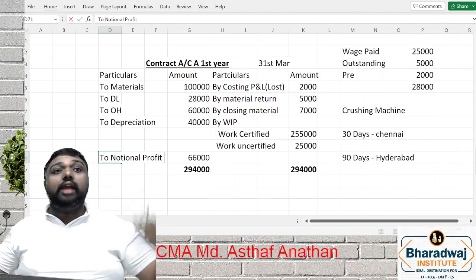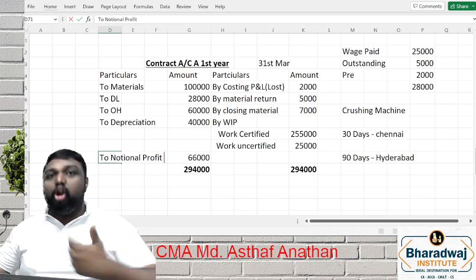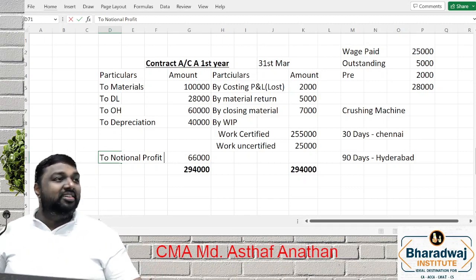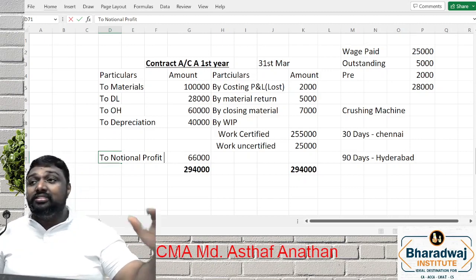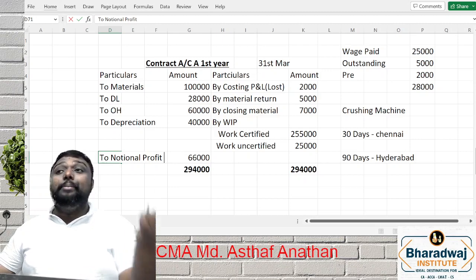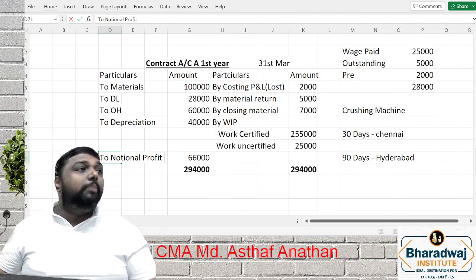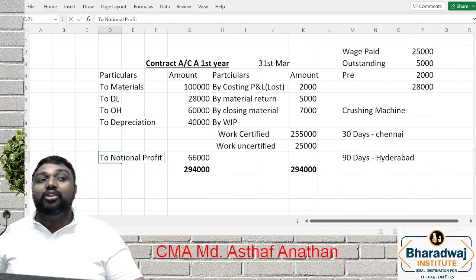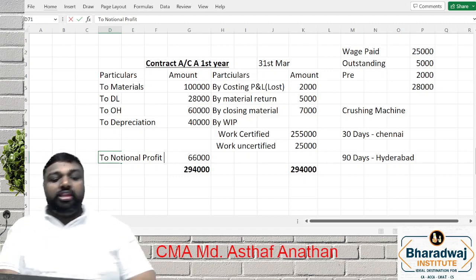Because in the upcoming years, material price may increase, labor price may increase. Will the client give you the extra price? No, the contractor has to suffer. So there is a chance of suffering loss. If you show that as a profit, it will give misleading information to the public, which we have to avoid. That is the reason we treat it as notional profit.